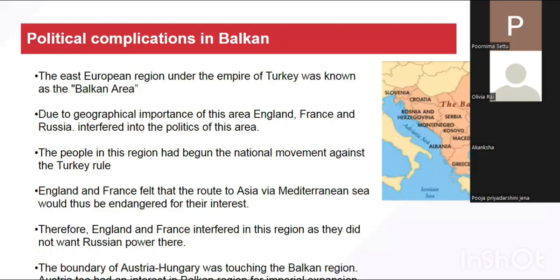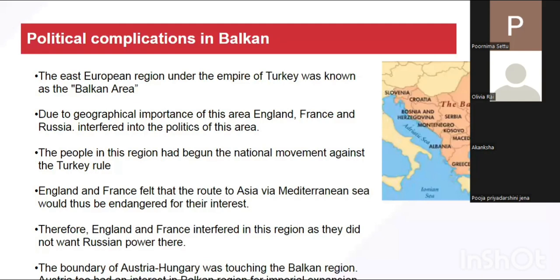England was prosperous because of India, and everyone knew that the one who controls the Balkans will control the Mediterranean and would have a great influence over attacking and approaching India. So now everyone started interfering, and they were interested in the Balkan area. England was interested, France was interested, and Russia was also interested.